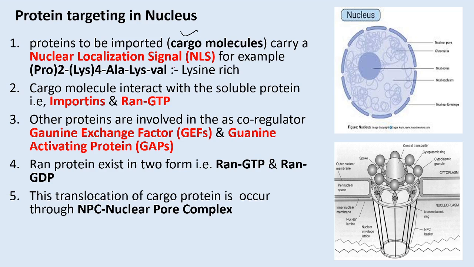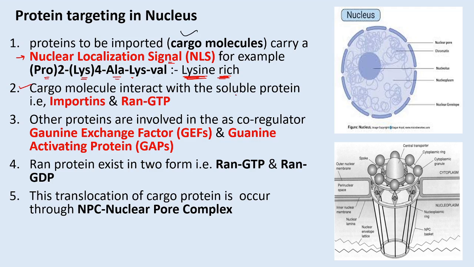So these cargo molecules have the nuclear localization sequence, or the nuclear localization signal. For example, this is the nuclear localization sequence. In the nuclear localization sequence there are 2 prolines, 4 lysines, and also alanine, lysine and valine. So you can see in this nuclear localization signal, the sequence is lysine rich. Okay, so cargo proteins, or the cargo molecules, are